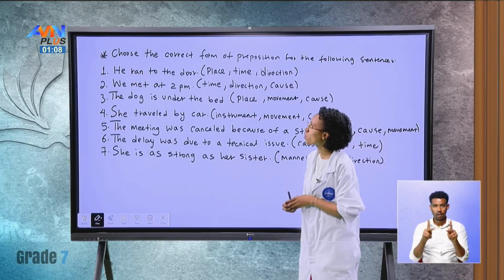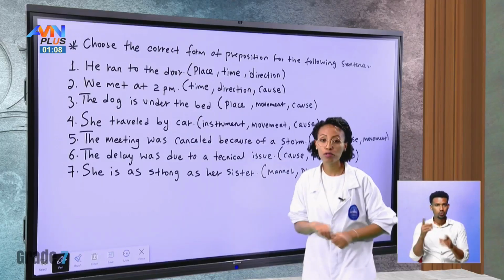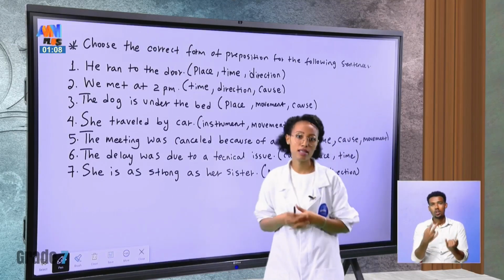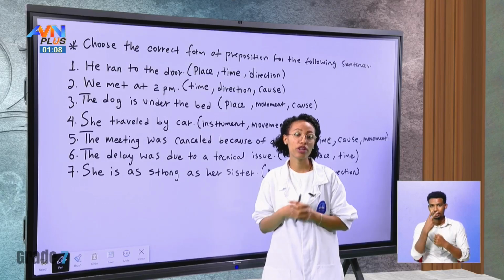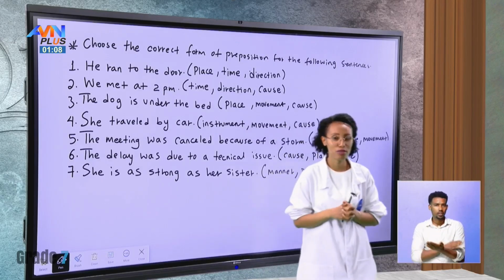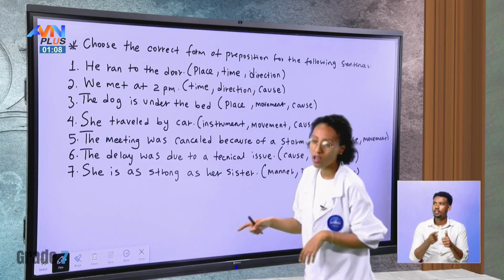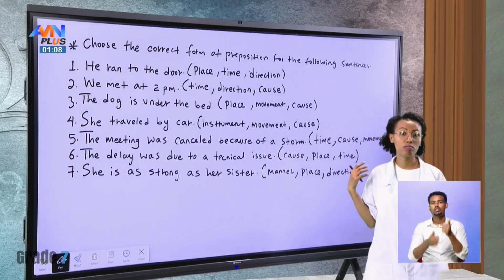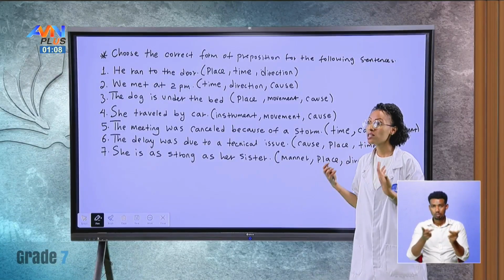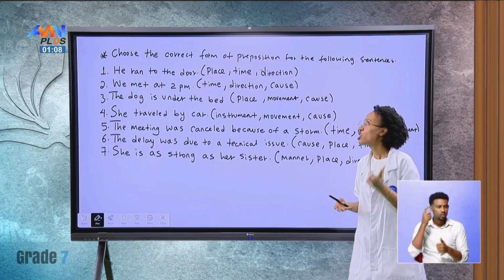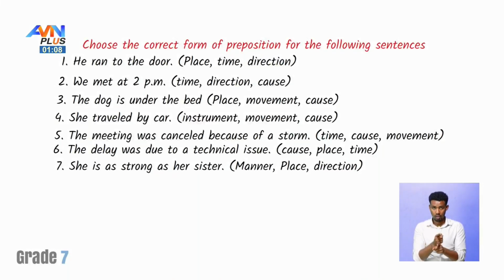Okay, I am sure you did a wonderful job of doing these exercises. Let us look at them in detail and see where you need corrections and where you actually did really well. So the first one, he ran to the door. So is it a preposition of place, time, or direction? Which one do you think it is? You are correct. It is preposition of direction.